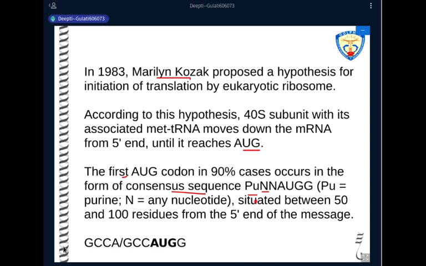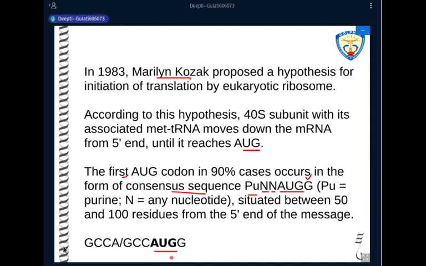It can be any of the purines or the pyrimidines, any nucleotide, again followed by any nucleotide, followed by AUG. So this is the initiation codon ending with a guanine. If it is present in this sequence, then the AUG will be recognized as an initiation codon.